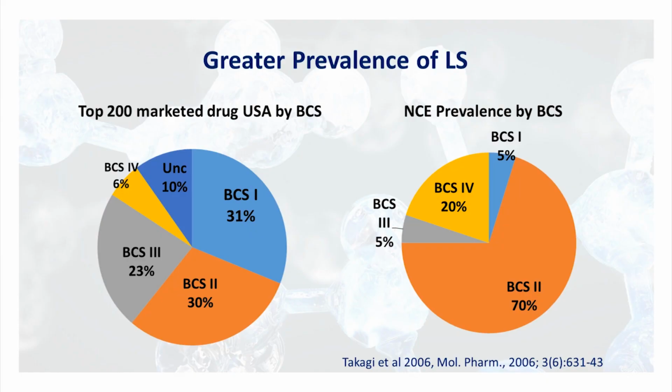Okay. If you go through the top 200 marketed drugs in the US, BCS class 1 and class 2 are predominant. And for the new chemical entities, the prevalence of low solubility drugs is as much as 70%. You know, BCS class 2 drugs are 70%. This is why the importance of BCS is there, so that we can develop drugs which have good biopharmaceutical properties with respect to solubility and permeability.